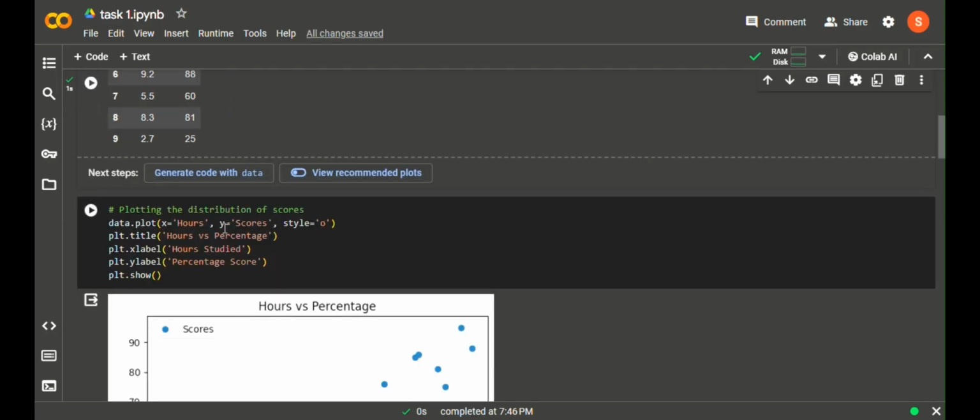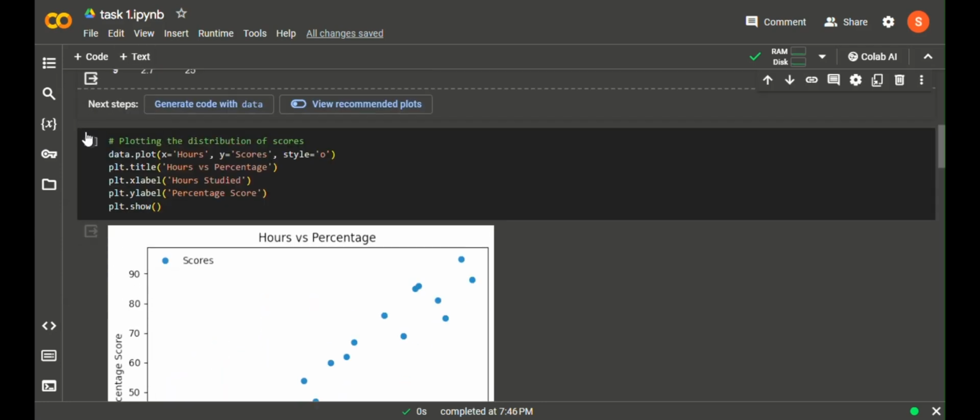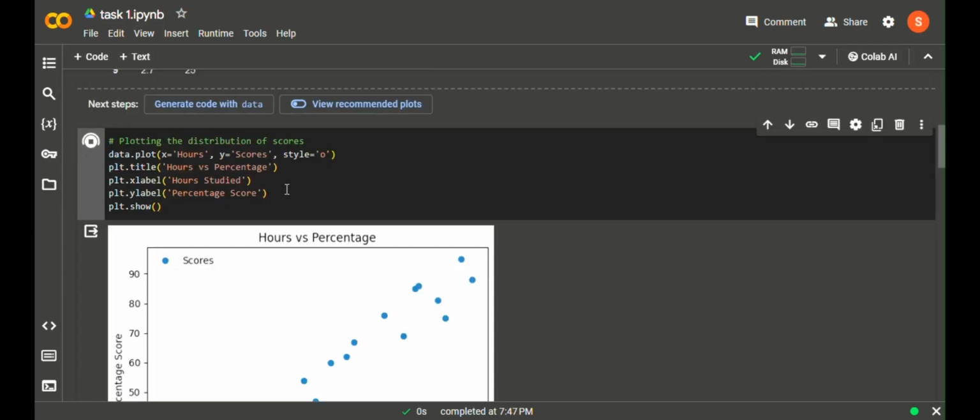And now the next step is to plot the relationship between the two variables. So I need to plot it using a simple dot plot. So I'm using plt.plot, I'm plotting the relationship using the x and y variables, that is hours and the scores, and the title is given as hours versus percentage, and the x label and the y label are given, that is the hours spent by the students as well as the percentage score of the student, and then I'm plotting the relationship. So let's see how it looks like. Yeah, so this is the plot that I've already got.